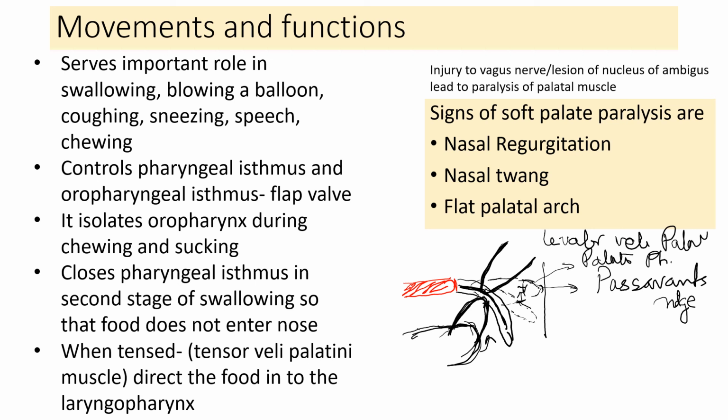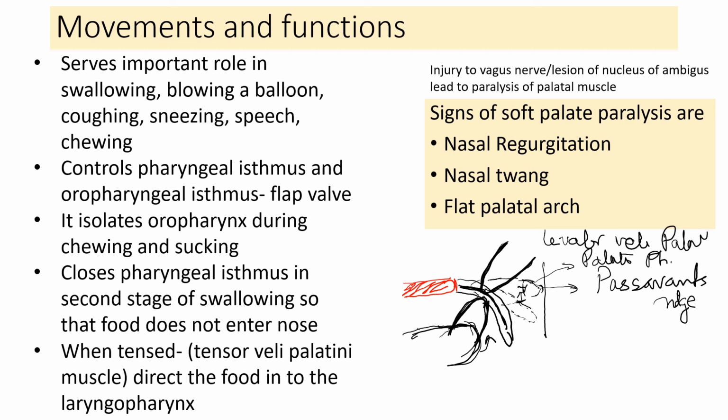The tensor veli palatini and the levator veli palatini are attached to the auditory tube, the tensor from the lateral aspect, whereas levator from the medial and inferior aspects. So when they contract, they dilate the tube. That is another additional function of the tensor and levator veli palatini. So that's all about the functions of the soft palate.